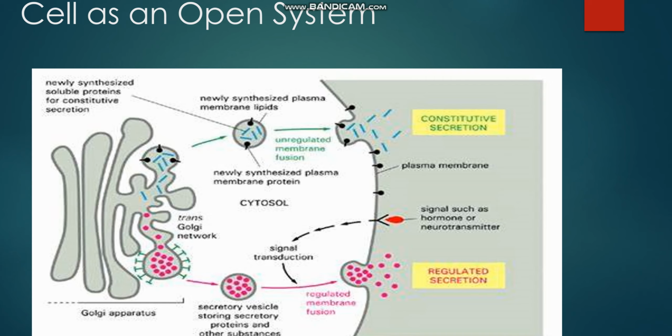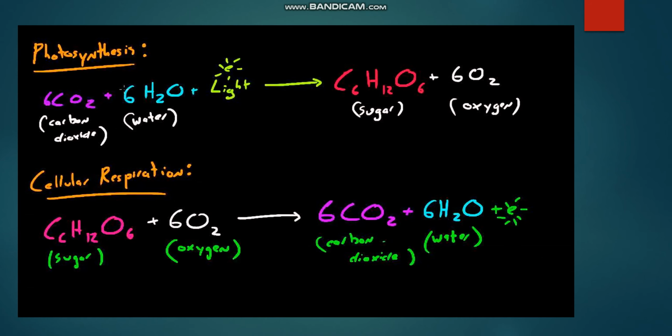So the transport, whether it is into the cell or out of the cell, is a continuous process, and it is continuously regulated. Sometimes it requires energy, and sometimes it is without the expense of energy. Now these two reactions are the examples for catabolism and anabolism. These are the classical examples.